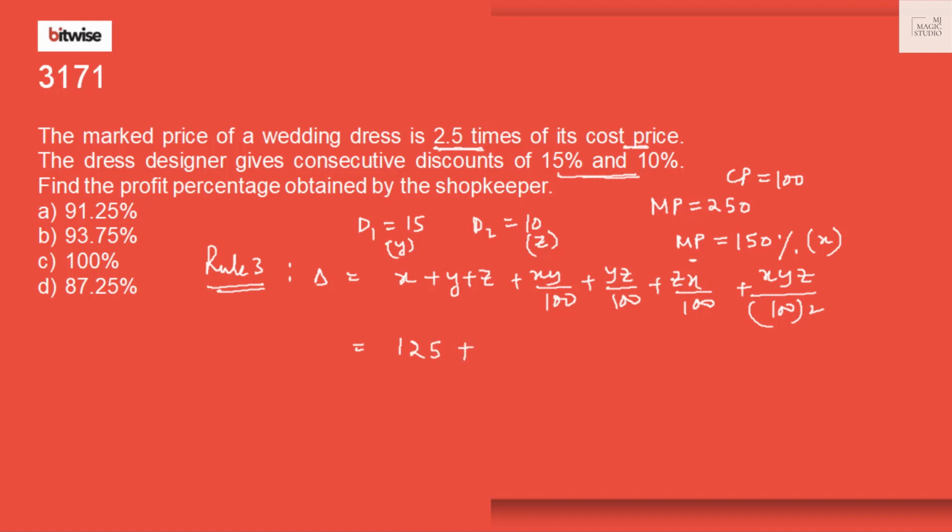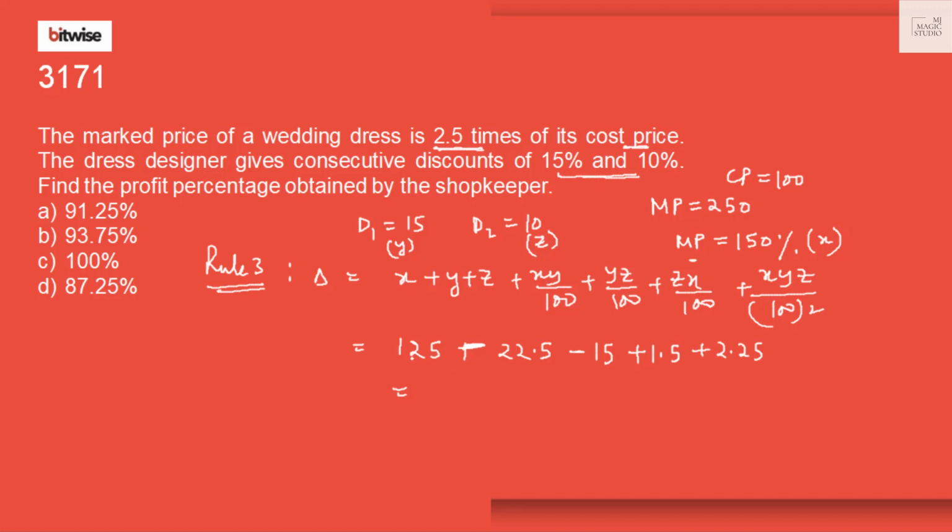X into y, 150 into minus 15, is minus 22.5. And 150 into minus 10 is minus 15. Minus 15 into minus 10, 150 by 100, is plus 1.5. Then y into z, minus into minus, 150 by 100 cancels, 15 into 15 is 225 by 100, which is 2.25.